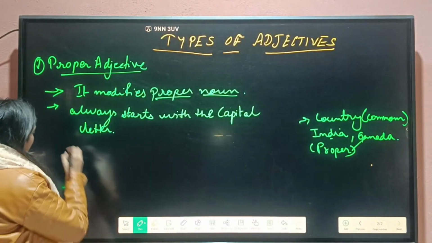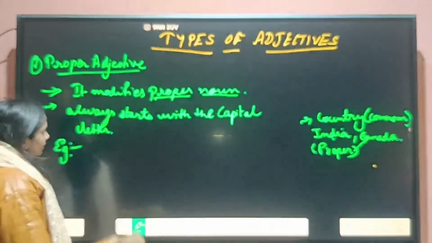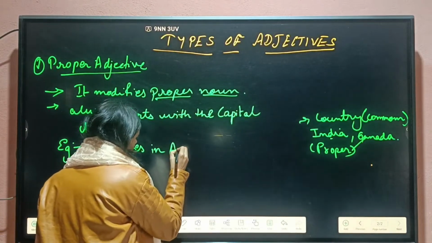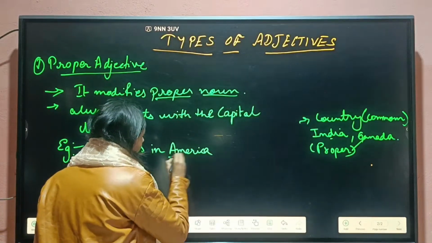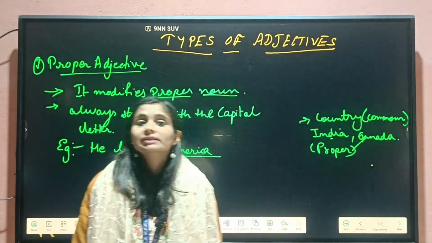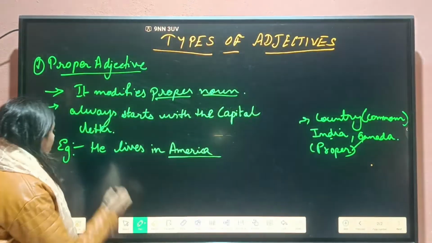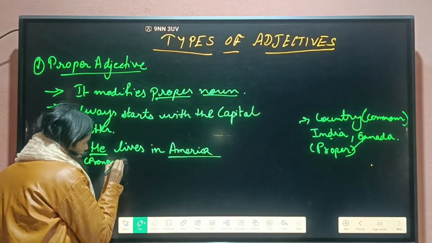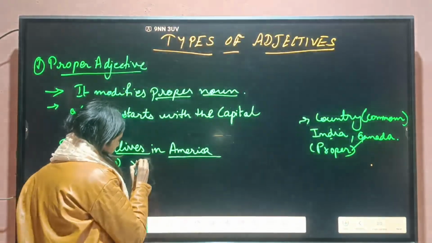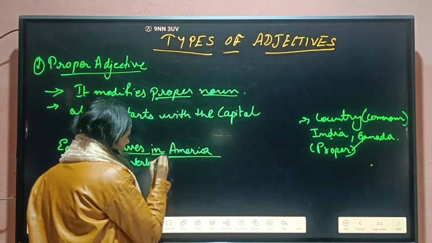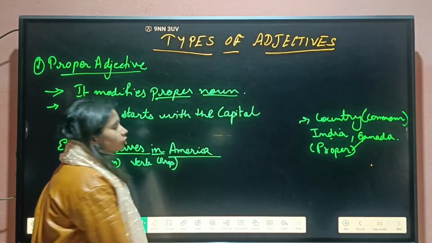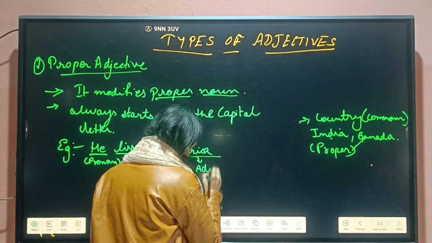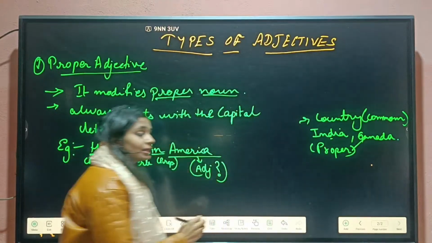Now let's take an example: he lives in America. Now I am asking, where are you living? And you are telling me the answer that he lives in America. What is he here? He is our pronoun. Lives is our verb. In is our preposition that we are using. But we should know what exactly is adjective. So is America an adjective here? That is the question mark.